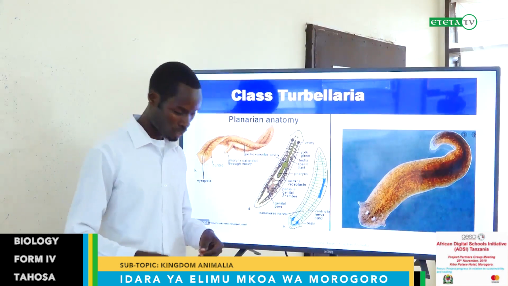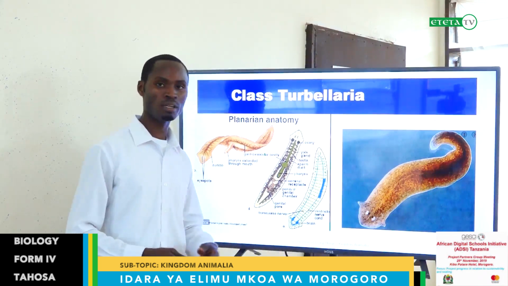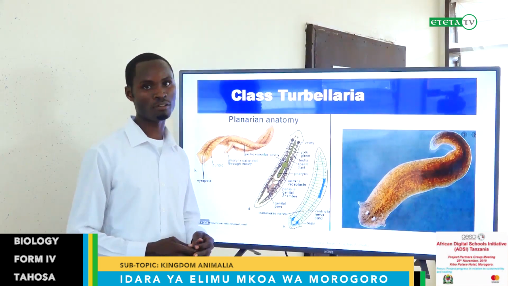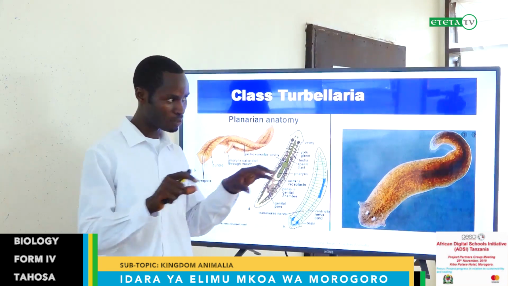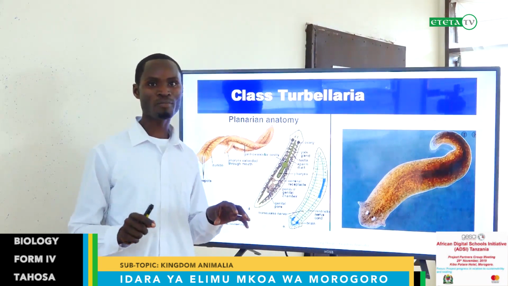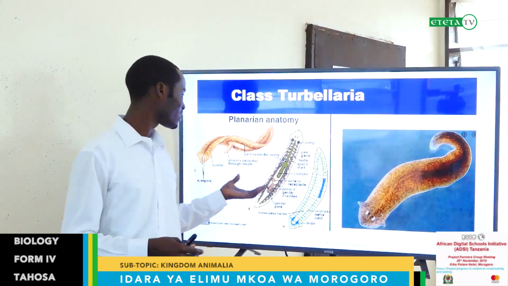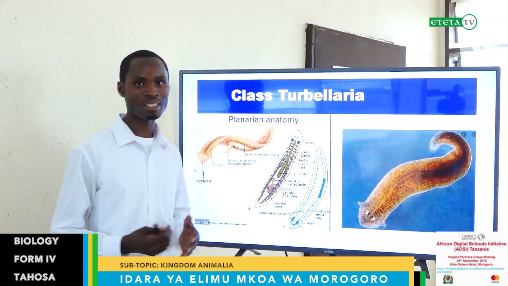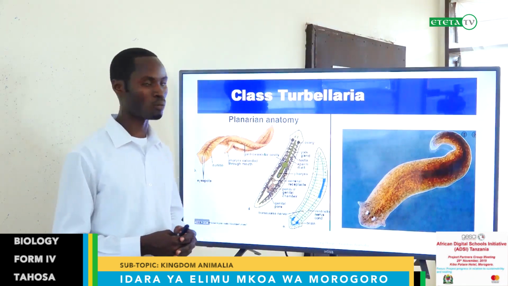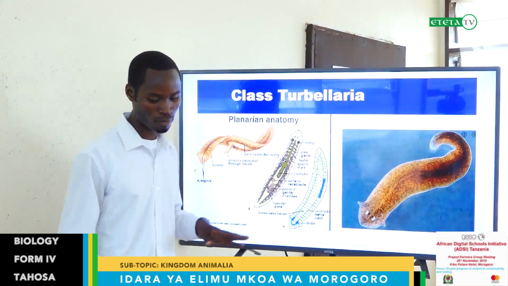Sometimes they come on the skin of a human being. If you step in the water, in an aquatic environment, especially for those who plant rice, it is very common in that kind of environment, where they can attach on your leg and start sucking blood because they are parasites. But this one is an ectoparasite, and they are freely living in aquatic environments.